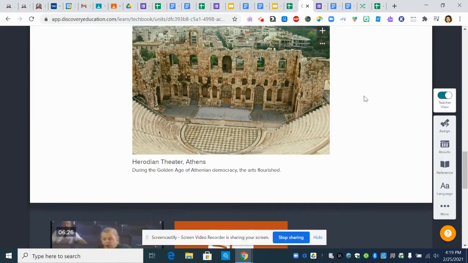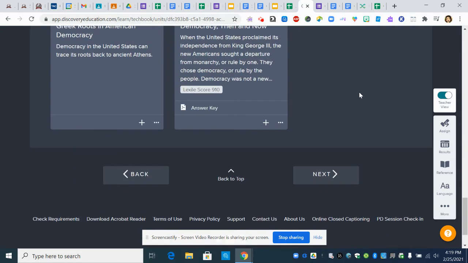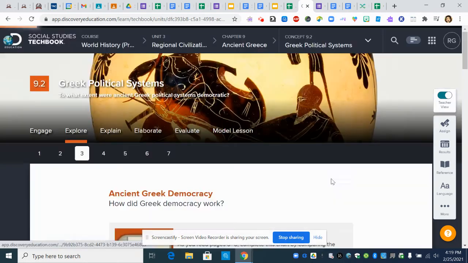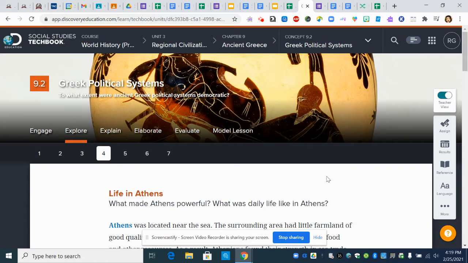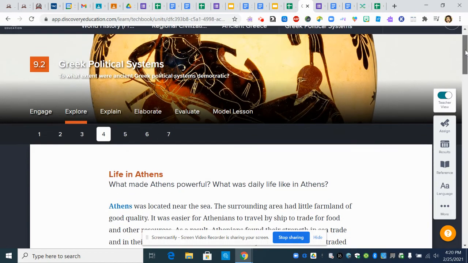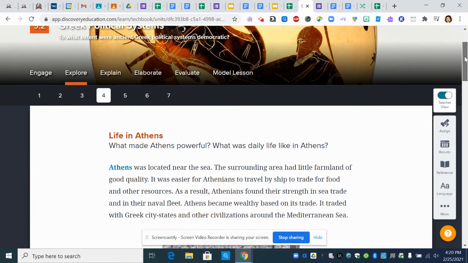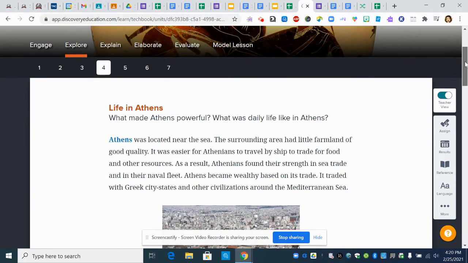We're going to go back to our Discovery Textbook and move on to Explore Section 4 about life in Athens. One thing that you will learn after reading this chapter is that life in Athens and Sparta were very different. They had different societal roles, they had different governments. So, what made Athens powerful? What was daily life like in Athens?